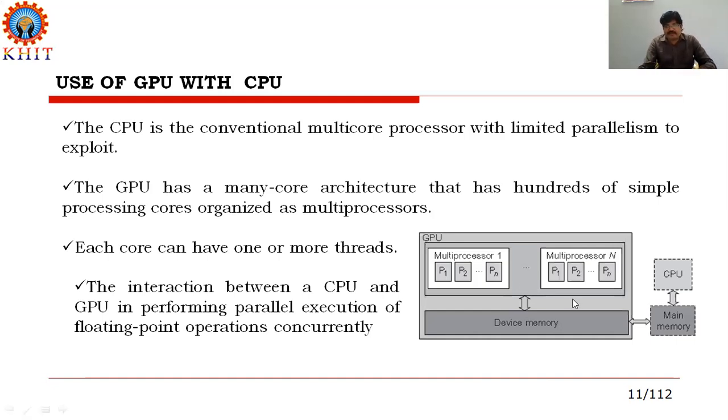Consider a diagram. Here, the GPU maintains many multiprocessors. N number of multiprocessors are running, and simultaneously in another system, n number of multiprocessors are running. These multiprocessors run on the common device memory only. They share the common memory and utilize the services effectively with the help of the GPU. And the CPU is connected to the GPU through the memory chip.